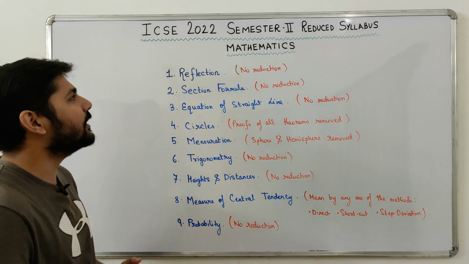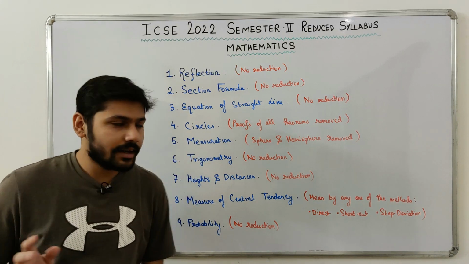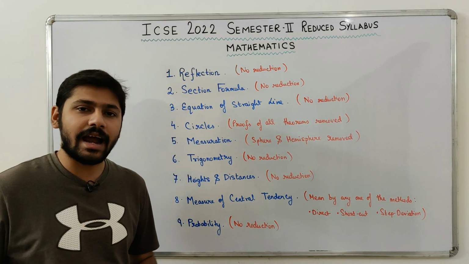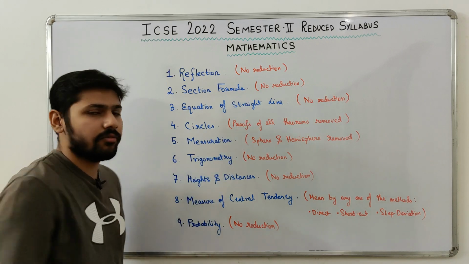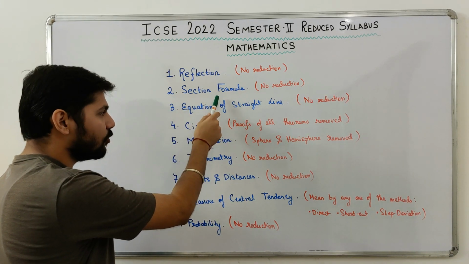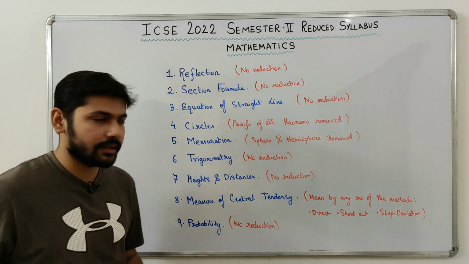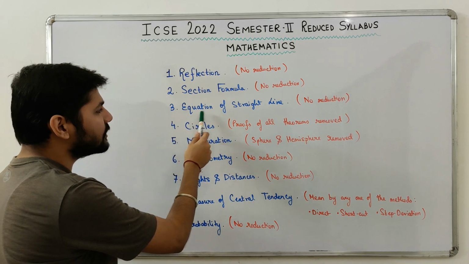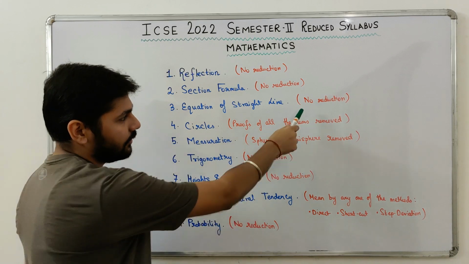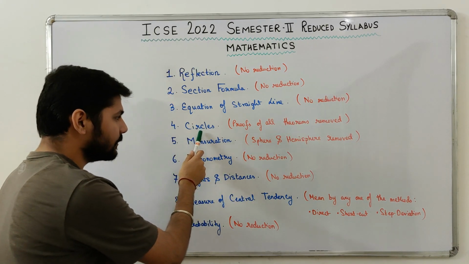The ICSE 2022 Semester 2 Reduced Syllabus for Mathematics. Guys, the first chapter in the syllabus is Reflection, and there is no reduction from Reflection. The second chapter is Section Formula, and from Section Formula there is no reduction. The third chapter is Equation of Straight Line, and from this chapter also there is no reduction, like it is written over here. Coming to chapter 4, which is Circles.